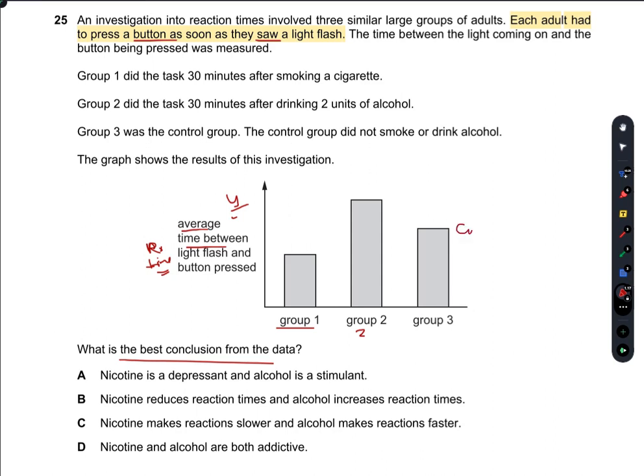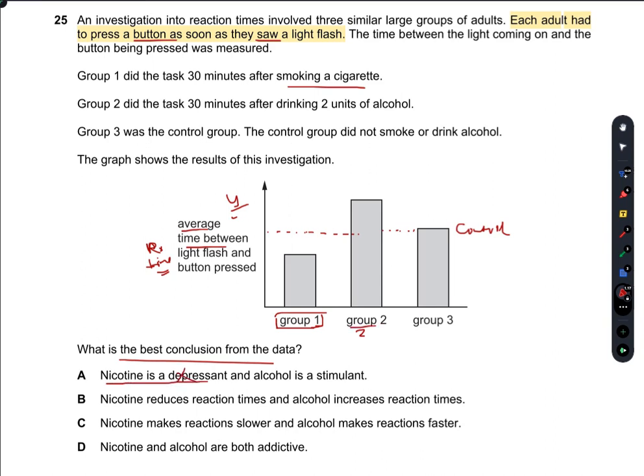Group 3 is the control group, so normally it should be something like this. In group 1 the reaction time decreases. What does this mean? That group 1 has been given something that acts as a stimulant. Group 1 was given a cigarette, and a cigarette contains nicotine, so nicotine is a stimulant.